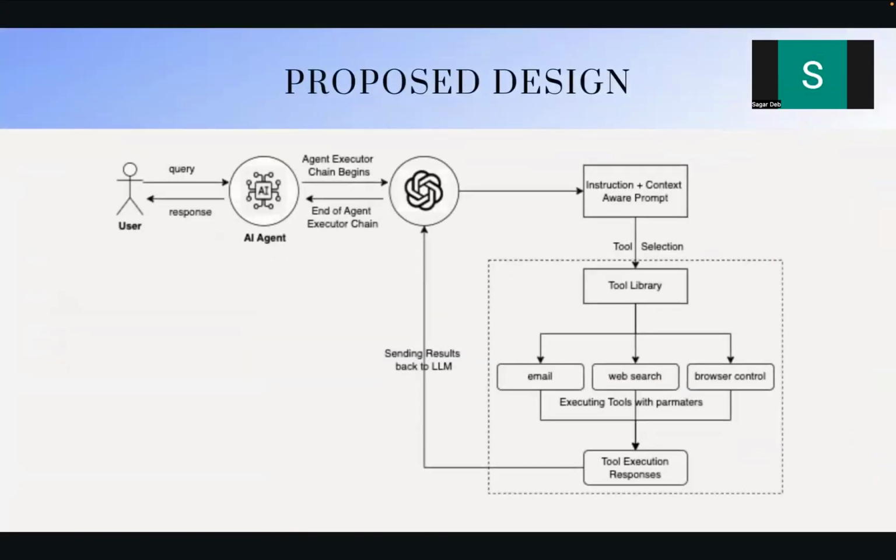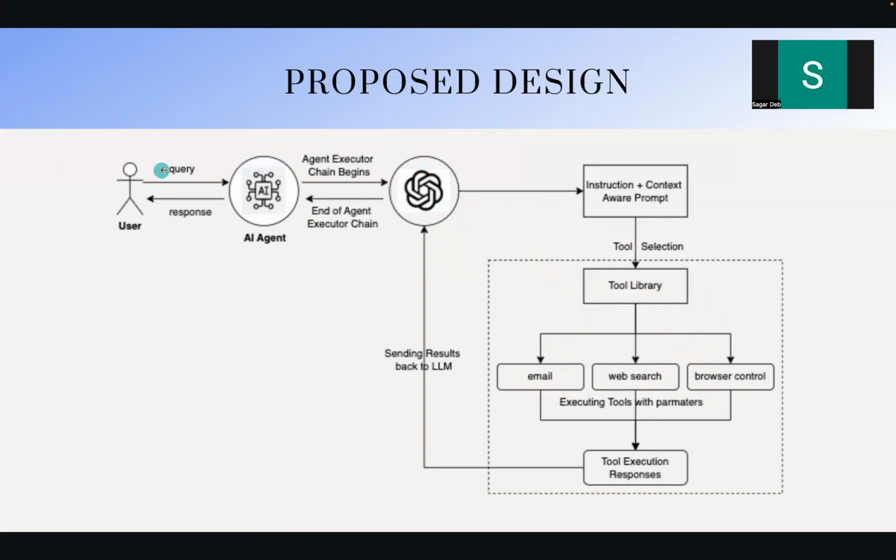So now coming to the proposed design, this is how our overall architecture would look like. This is our main AI agent where a user would send a query to the AI agent. Once a query is received by the agent, it will start an agent executor chain. And this is the GPT model, which is the main thinking entity of the agent. The GPT model is combined with instruction and context-aware prompt. And beyond these prompts, it has also been given the capabilities in the tool library, which actually makes it an agent. So in the tool library, we have one tool for sending an email, one tool for searching the web, and one tool for controlling the browser, just like a human does. Building on these three tools, a tool library is created, which is combined with the GPT LLM.